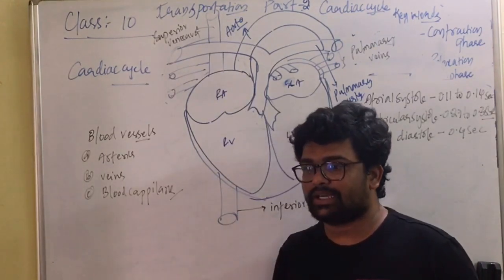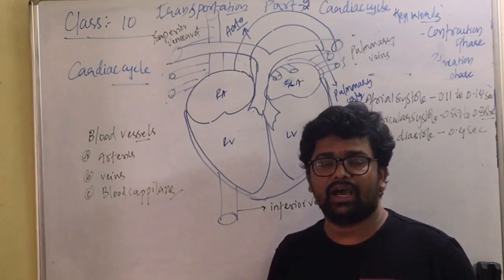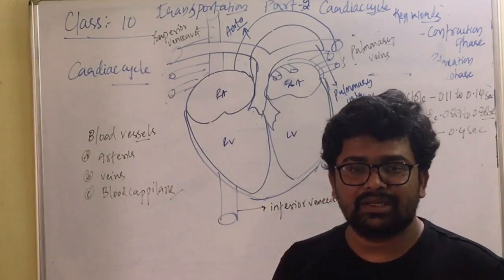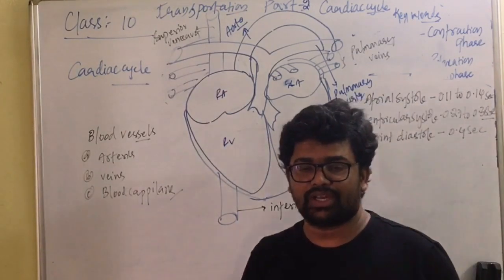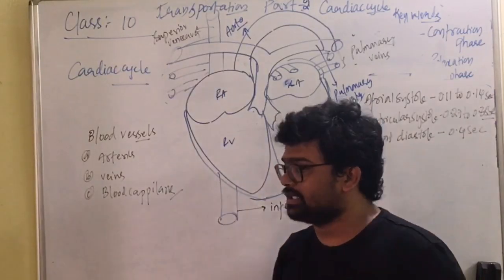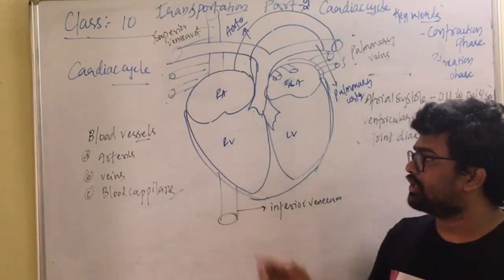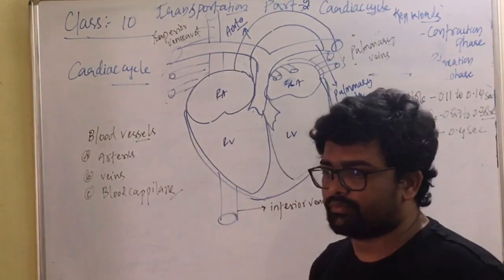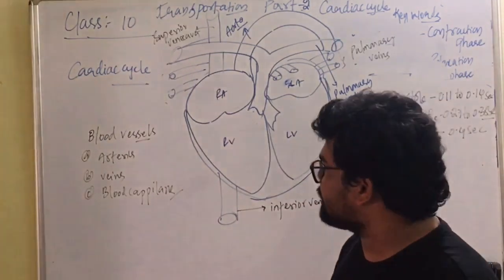The third type of blood vessel is blood capillaries. They act as a connection between arteries and veins. They convey materials such as gases, nutrients and waste materials between arteries and veins. So these are the three different types of blood vessels. Blood vessels are very clear, right? So now let us study the circulation.